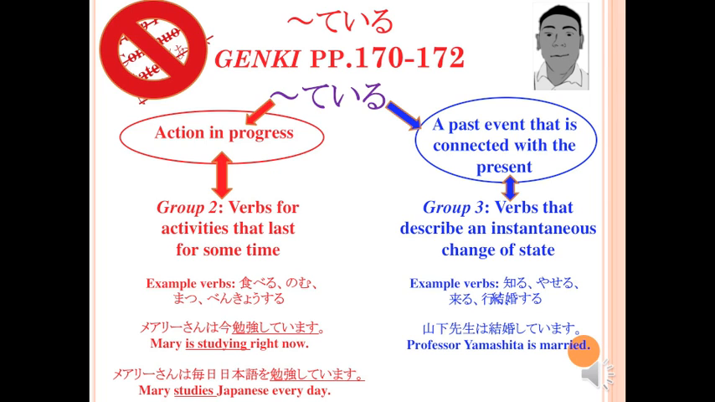You can see pages 171 through 172 for a list of verbs that fall into group 3 for the purpose of the teiru form. You should also note that Japanese considers iku and kuru, to go and to come, as group 3 verbs. Therefore, Nihon ni itteimasu would not mean that someone is going to Japan, but rather that someone has gone to Japan and remains there.